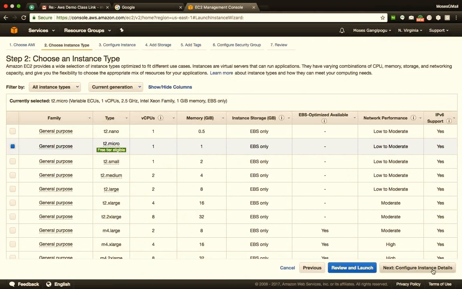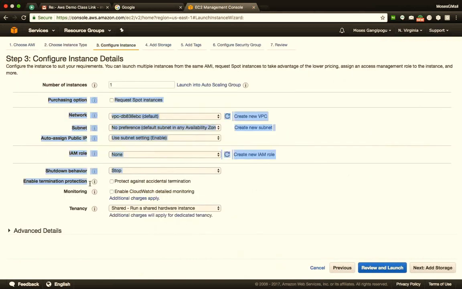Here I have to select what should be the hard disk capacity. Remember, here I am selecting the hard disk capacity. In the previous screen, I was selecting the CPU and the memory capacity, that is the RAM and the CPU cores. In this screen, I'm selecting the hard disk capacity of my server. So I'm saying that my hard disk should be an 8 gigabyte hard disk.